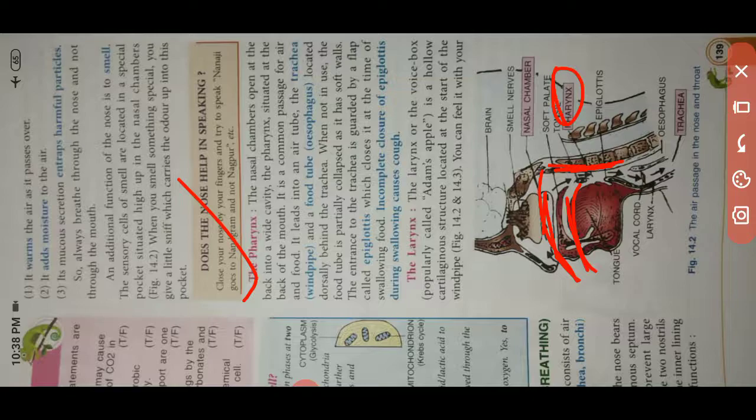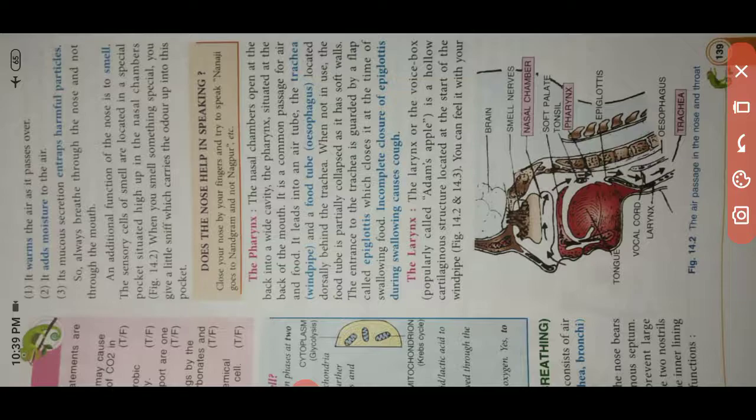Here it leads into an air tube, the trachea. This is where the pharynx ends and the trachea starts. Up to this is the pharynx, and after this the trachea. In between there is the food tube and the trachea; from here the pharynx started, and here is the epiglottis. I hope you can understand it clearly if you watch for a little while.